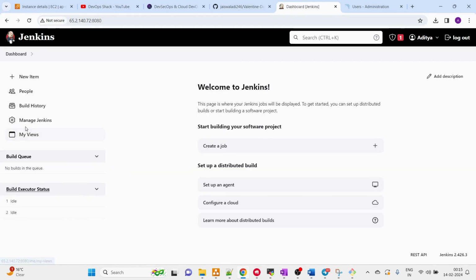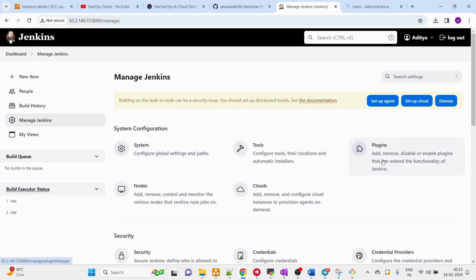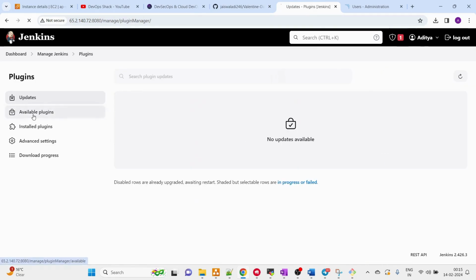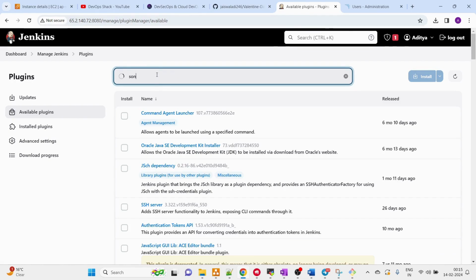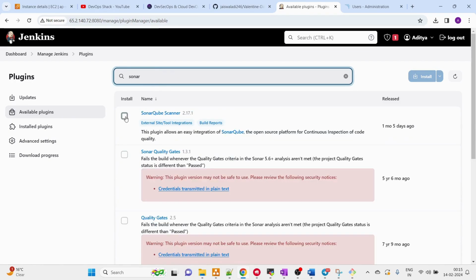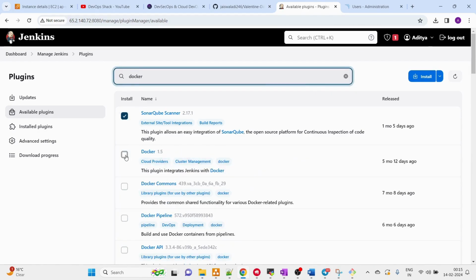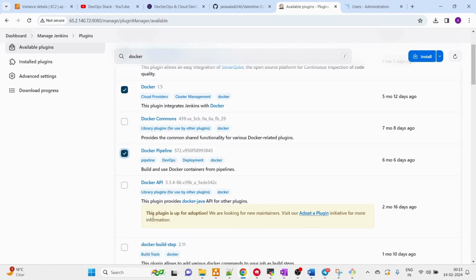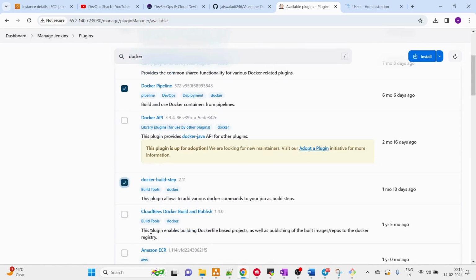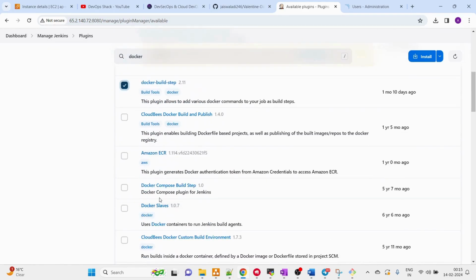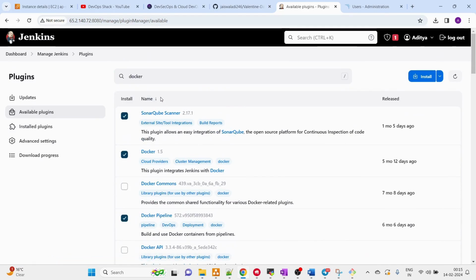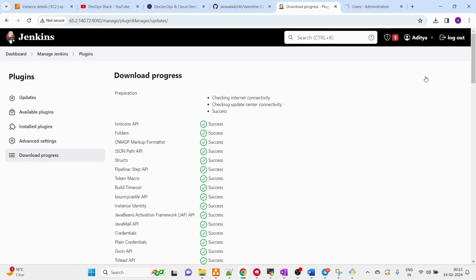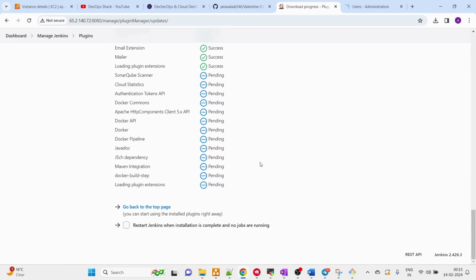Great. Now what we need to do, so basically we need to install certain plugins. Let's do that. We will go to plugins, available plugins. First I need to install SonarQube. Okay, and after that we need to have Docker, and we are going to install a few plugins of Docker, like Docker build step, and these many plugins. Okay, other than this I don't think we need anything. Okay, maybe this is fine. Click on install, and this is going to be installed within a few seconds.